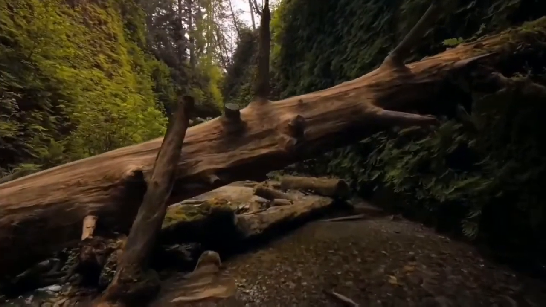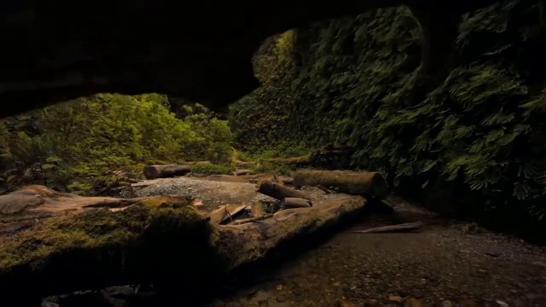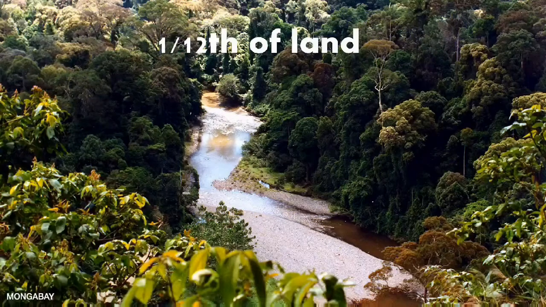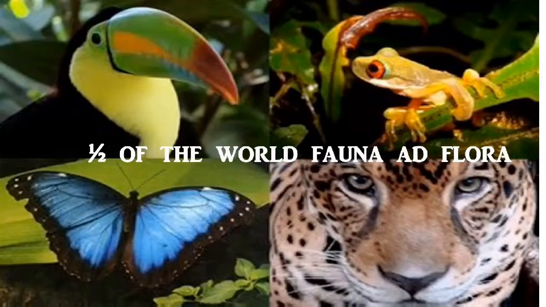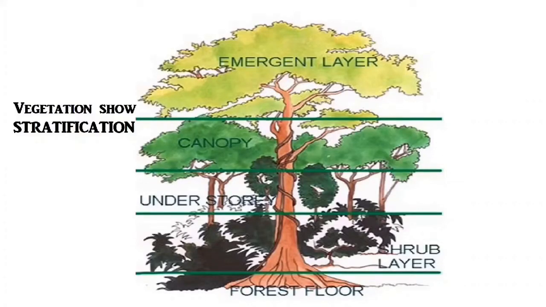Due to high amount of rain, large amount of growth of plants is seen here, and that's why this is also called jungle. The forest occupies 1/12 of the total land of the world. About half of the flora and fauna of the world is found here. The vegetation here shows stratification. Stratification is the grouping of plants in 2 or more well-defined layers depending upon their height, that is tall trees, medium trees and short trees.